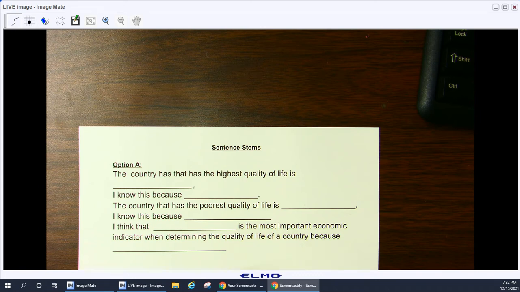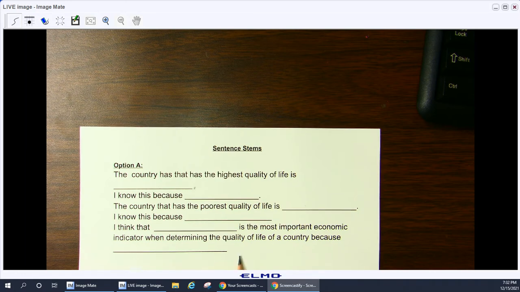Then you say, I think that blank, pick one of the 3, whether it's life expectancy, literacy rate, or GDP, is the most important economic indicator when determining the quality of life of a country because, and again, this is where you're going to fill in your own thought. What you are doing again is typing these sentences into your Schoology box and filling in the blank.